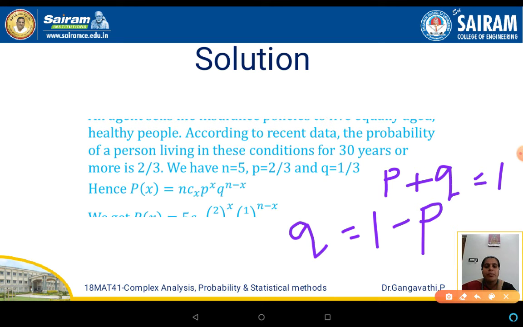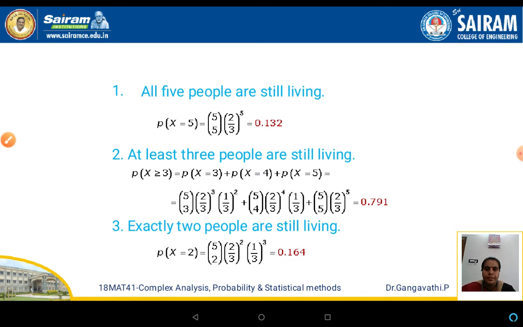Substitute the values of p, q and n. N is 5, p is 2 by 3 and q is 1 by 3. Substituting this, we get 5Cx, 2 by 3 to the power of x and 1 by 3 to the power of 5 minus x. Now let us consider the conditions which we have been asked to find.